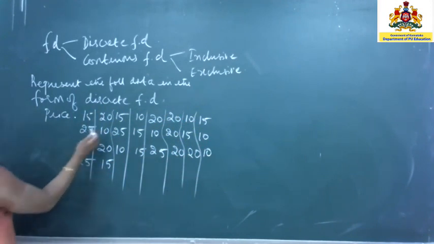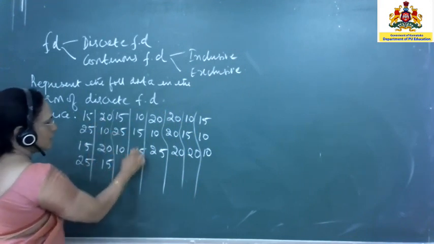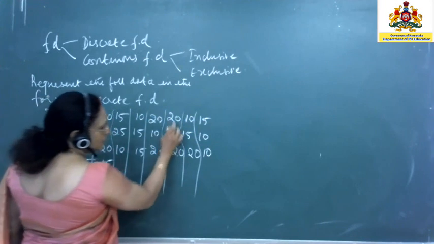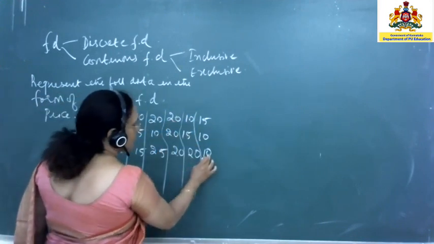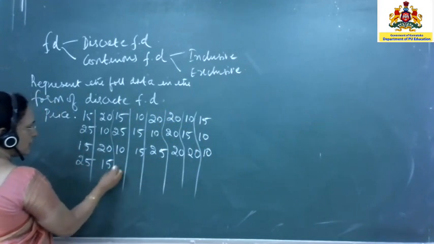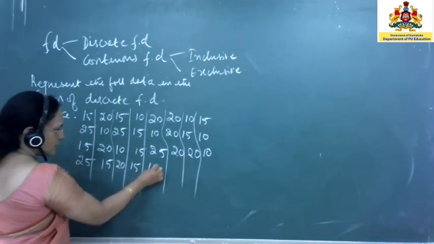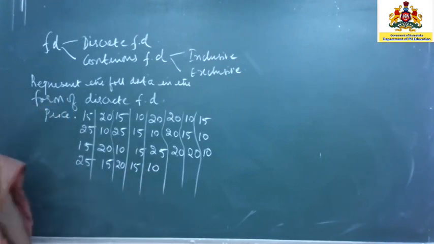Now how many commodities you have? 1, 2, 3, 4, 5, 6, 7, 8, 9, 10, 11, 12, 13, 14, 15, 16, 17, 18, 19, 20, 21, 22, 23, 24, 25, 26. I think another 4 more, we can make it 30. So you can have some numbers. So this is 20, this is 15, this is 10. Okay. We'll see. Now this has to be put in the form of a discrete frequency distribution.